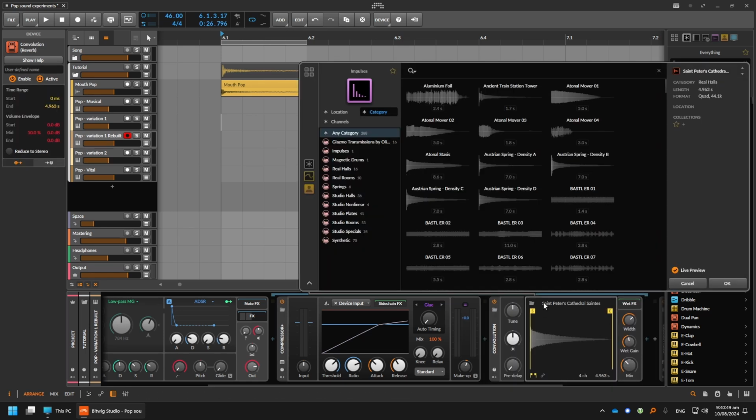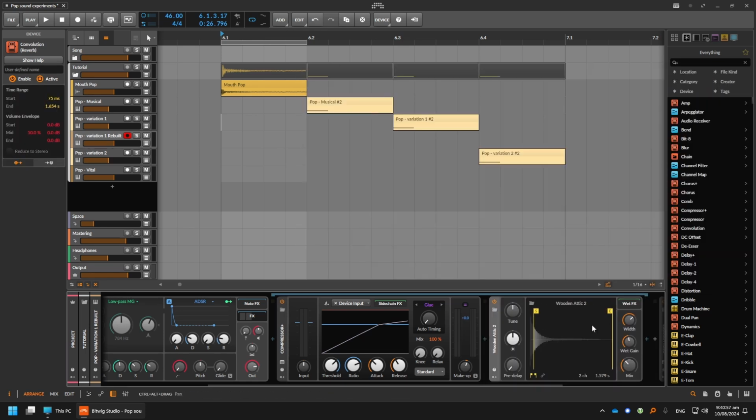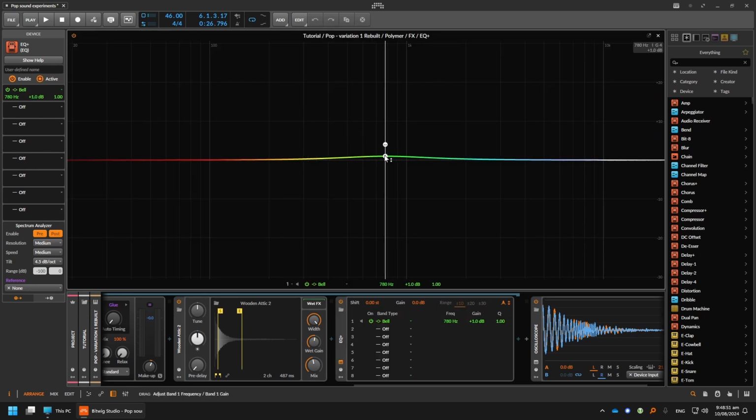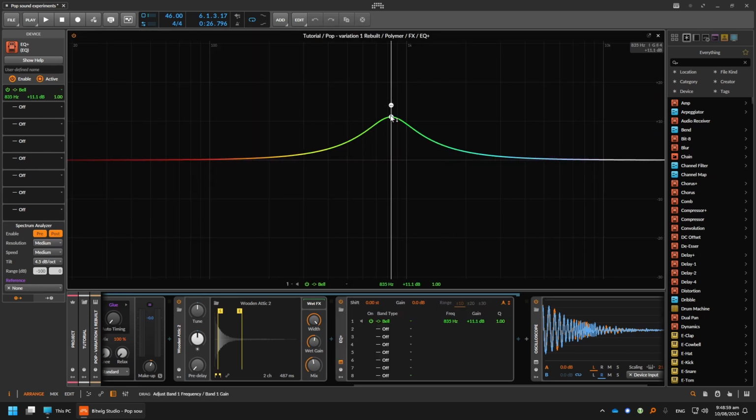I added a convolution reverb of a wooden attic, which I felt complemented the sound the best. This emphasizes the high frequency tones by blurring them over time. With EQ, I tried to emphasize the same fundamental frequency around 729 Hz.